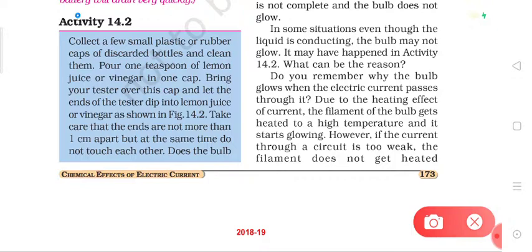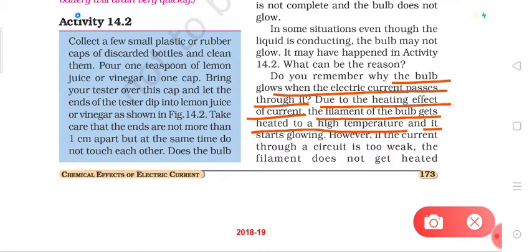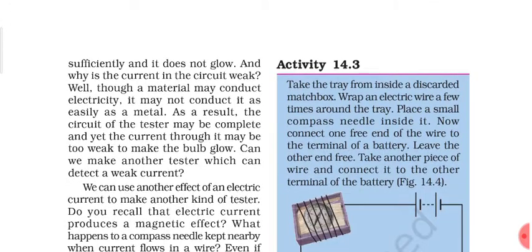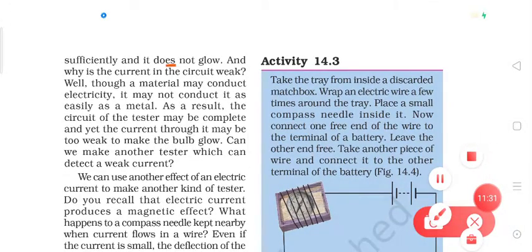The reason is that, do you remember why the bulb glows when electric current passes through it? This is due to the heating effect of current. The filament of the bulb gets heated to a high temperature and it starts glowing. However, if the current through a circuit is too weak, the filament does not get heated sufficiently and it does not glow.